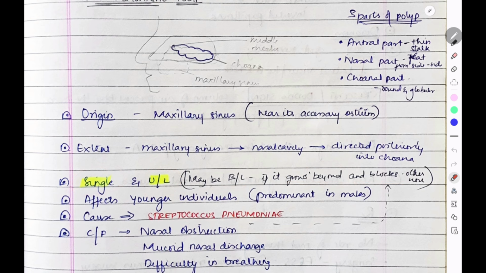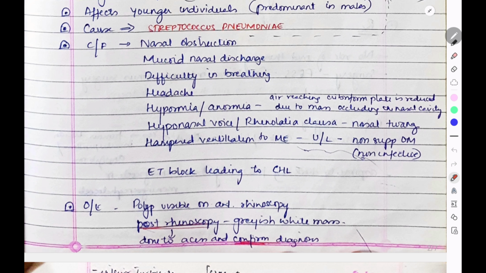We have seen that it affects mostly younger individuals and is predominant in males. The most common cause is Streptococcus pneumoniae, or it can be idiopathic. Clinical features are nasal obstruction, which we have seen, mucoid nasal discharge, difficulty in breathing, headache, and hyposmia or anosmia because the air reaching the cribriform plate is reduced. So because of occlusion, there is hyposmia or anosmia.